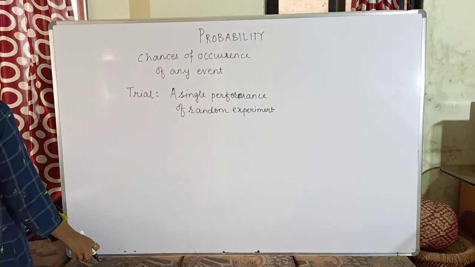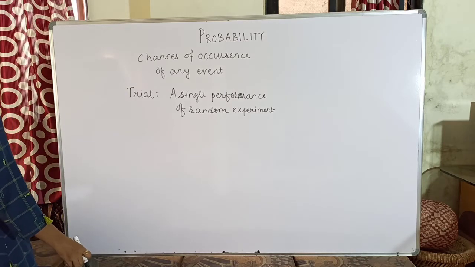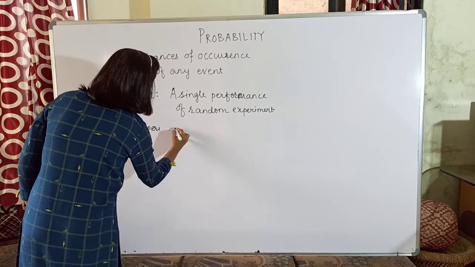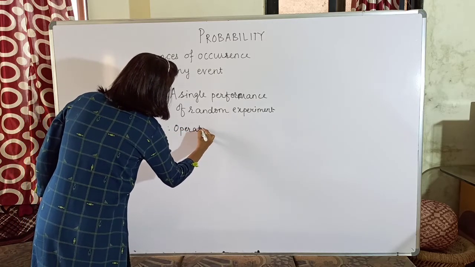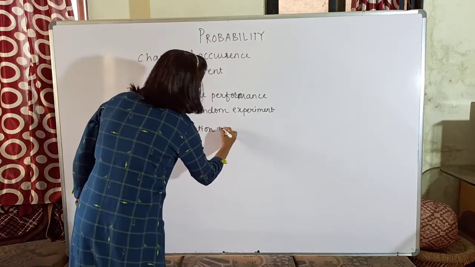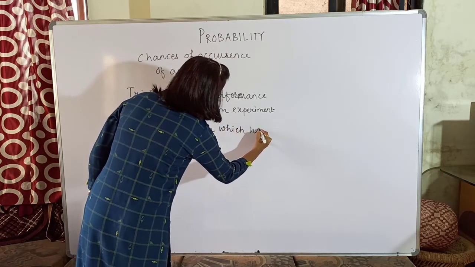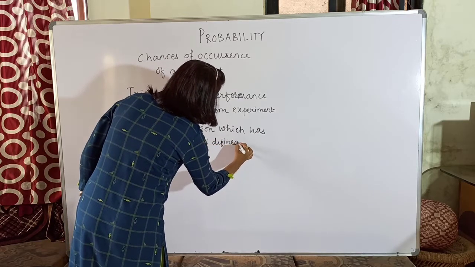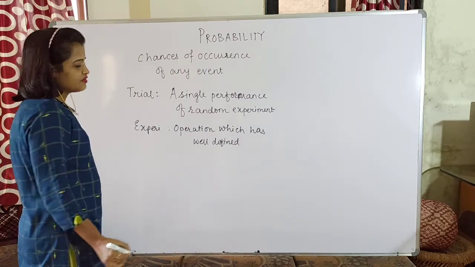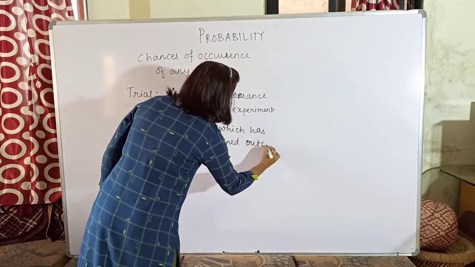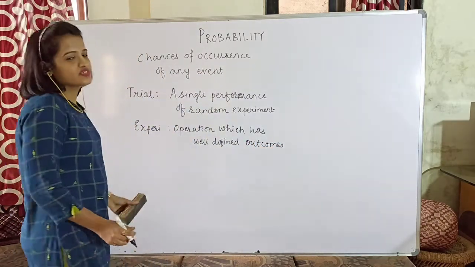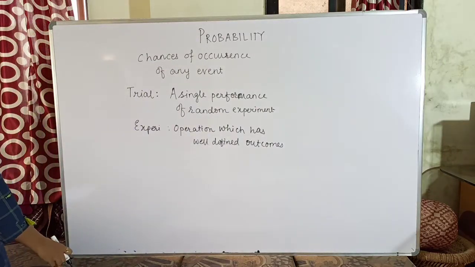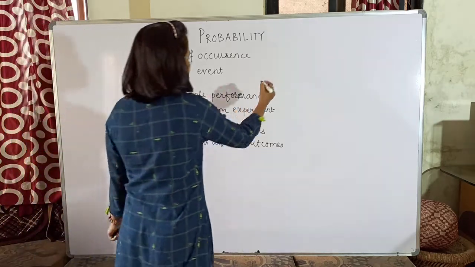Now what is meant by experiment then? Experiment is an operation which has certain outcomes or which has well defined outcomes. Well defined means you know what are the possible outcomes for that experiment. So well defined outcomes of an operation are termed to be an experiment. Okay, so now after experiment, next one is the sample space.